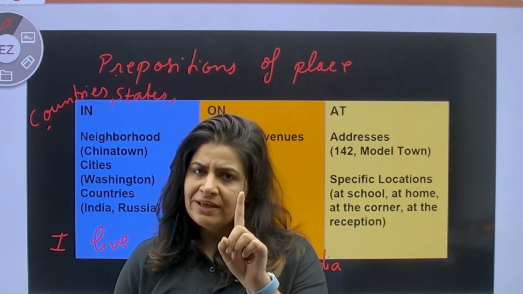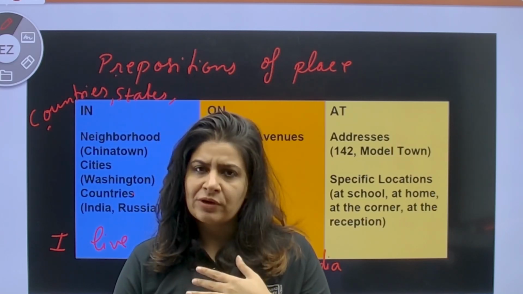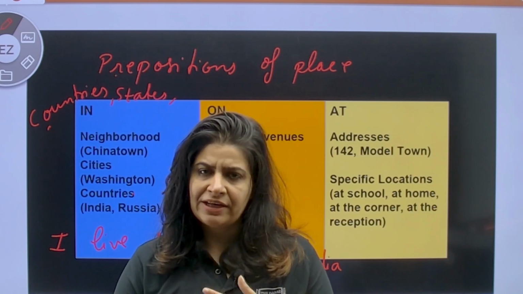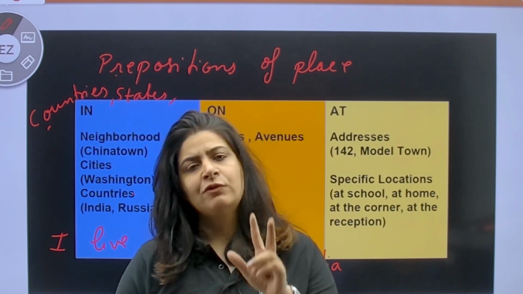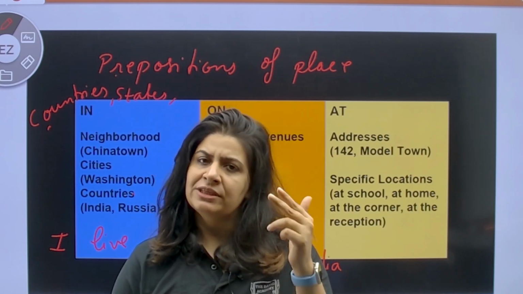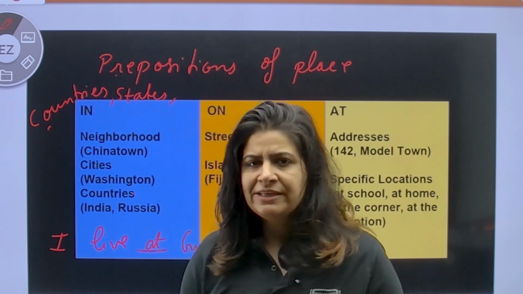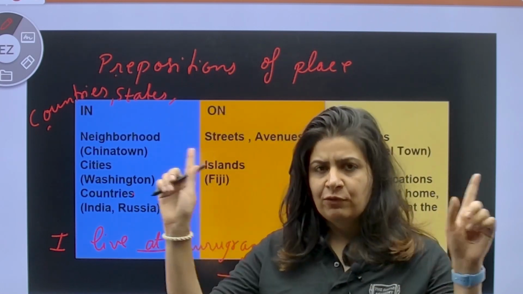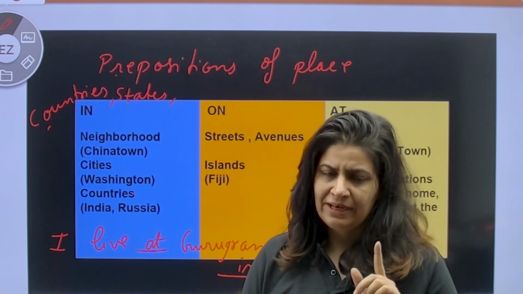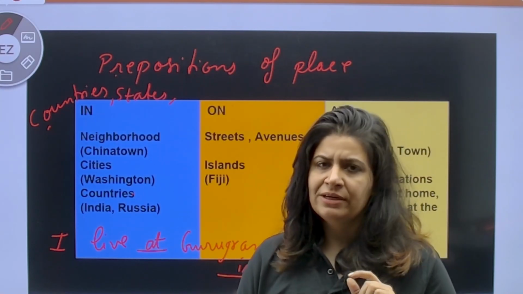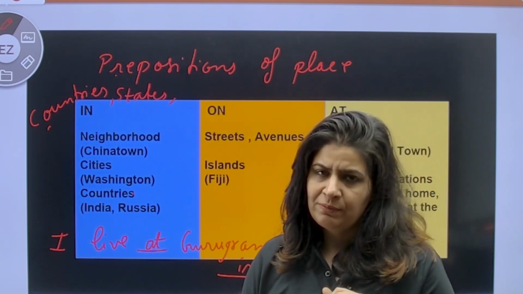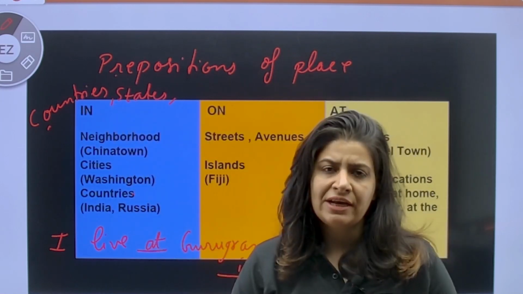So if one place is given to you, if that is locality, city, state or country, you have to use in. But if two places are given to you, just make a note of this: for the smaller place, you have to use at, and for the bigger place, you have to use in. So this is one of the very important concepts of preposition of place when it comes to in and at.